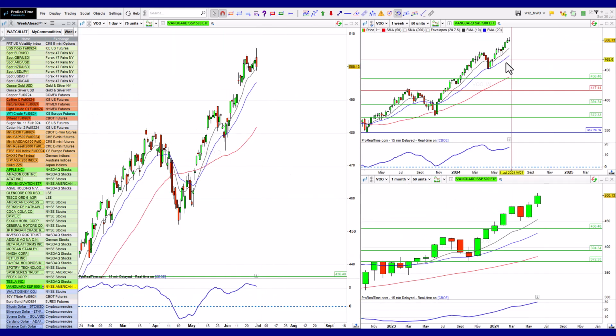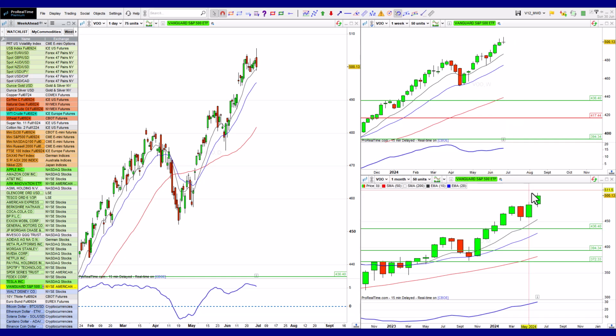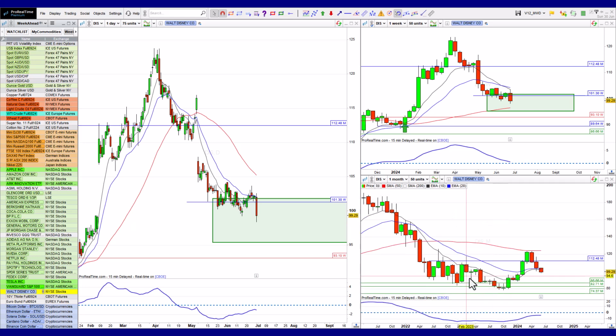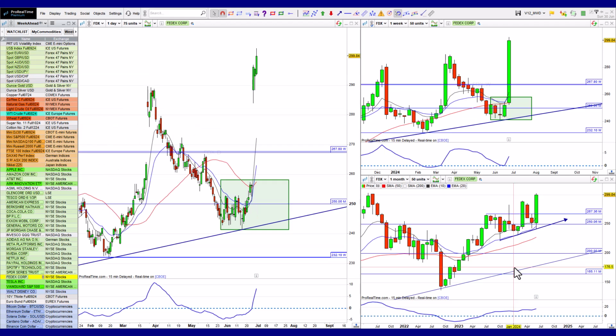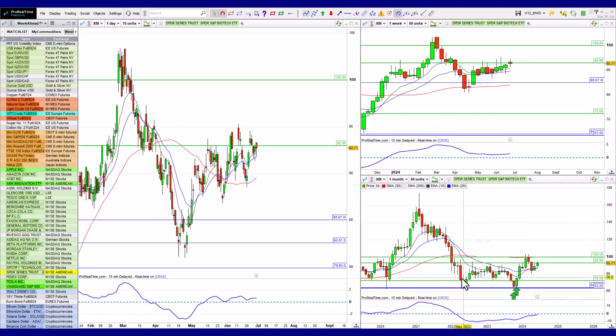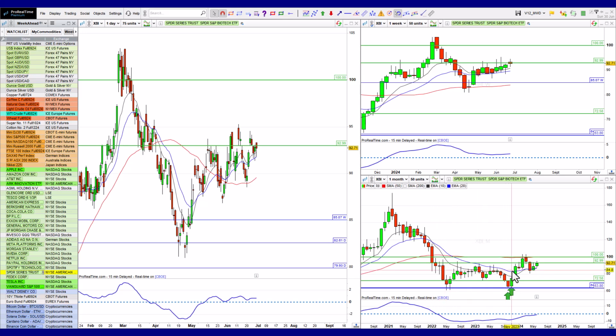Then we've got Vanguard looking similar to a few of the others. The monthly looks great, not overextended. The weekly looks a little bit tired, but overall, this looks really good. Very happy with that. Walt Disney. So with Walt Disney, I'm looking for it to turn around in this area. And this would be a very similar type of behavior to the pattern we're seeing, not in FedEx, in SPDR. So this structure here, this double bottom and this break above and a retest, this type of structure is exactly what I would be looking for in Walt Disney.